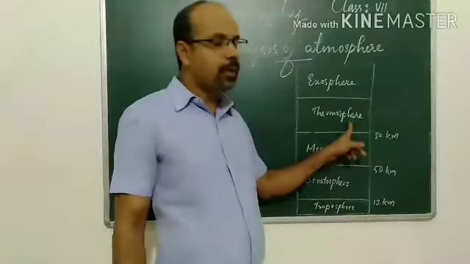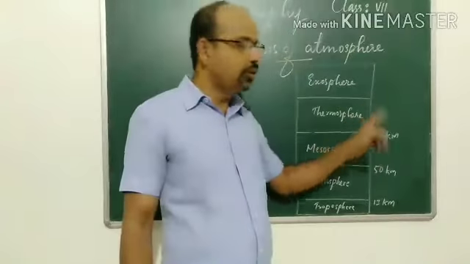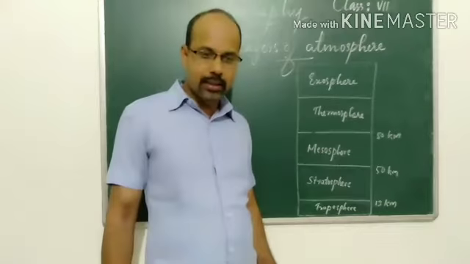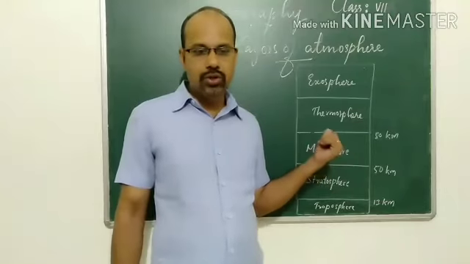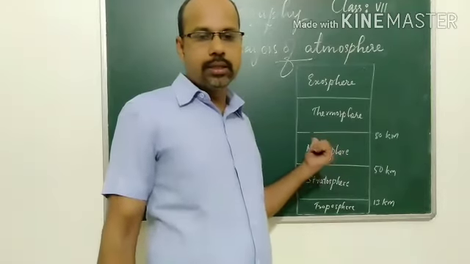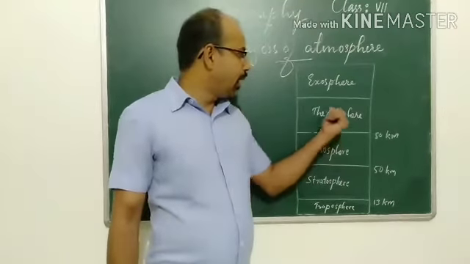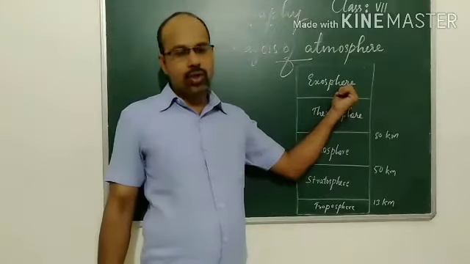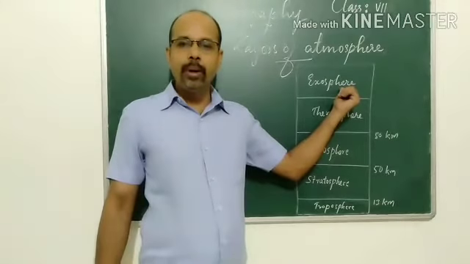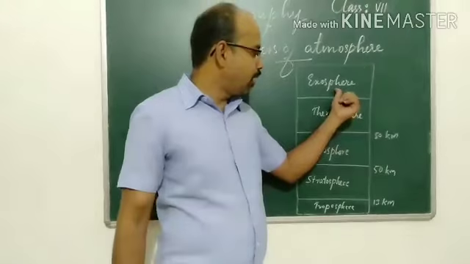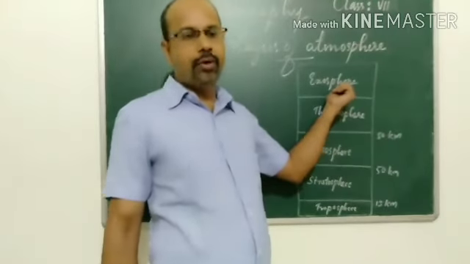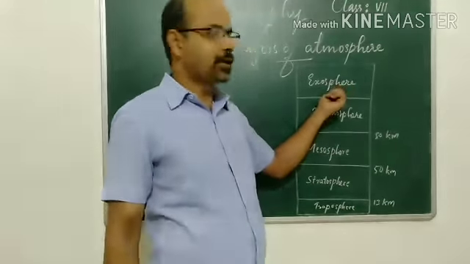Now coming to the thermosphere, from 80 to 400 kilometers. There is also another part, the ionosphere, found in this region. Then next is the exosphere, the uppermost layer of the atmosphere. The fifth layer of the atmosphere is the exosphere.